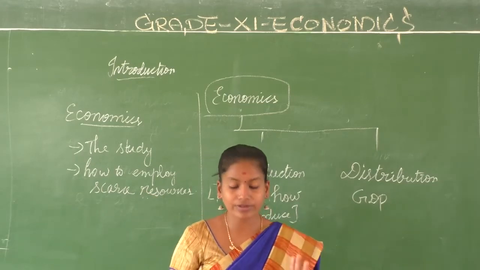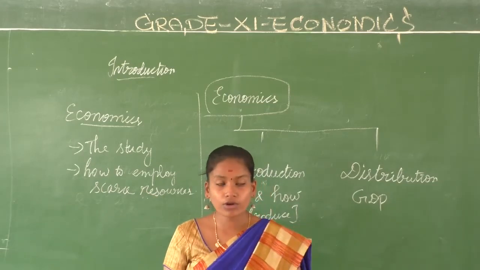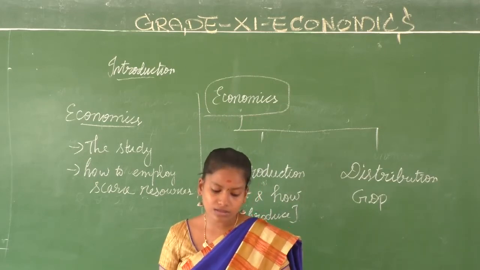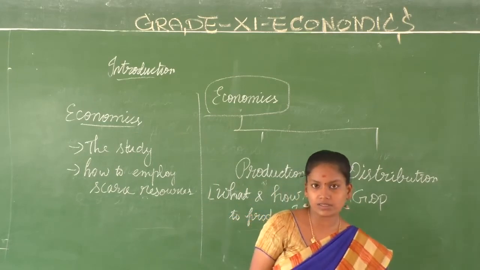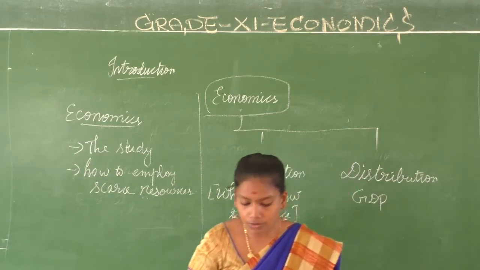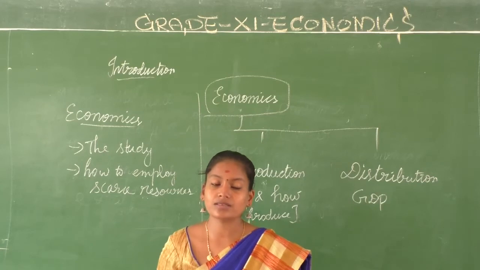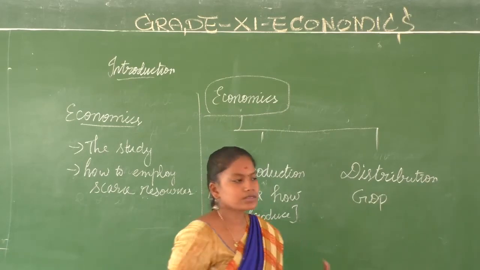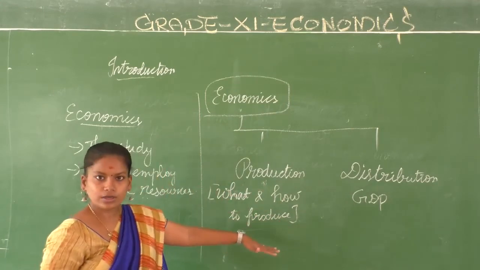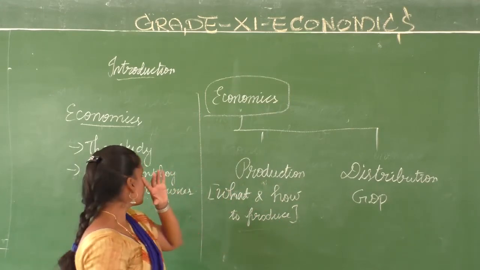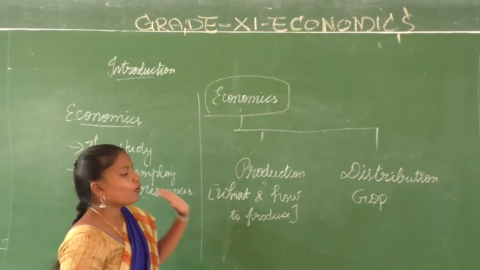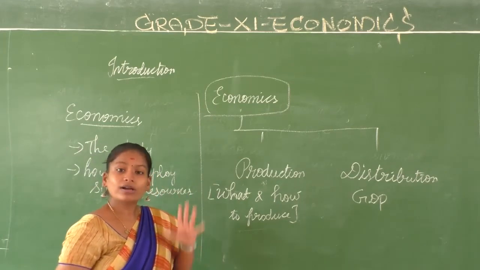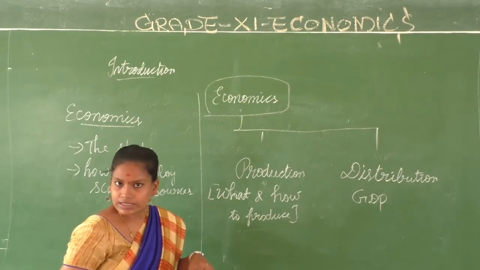So where are you going to use it? And how are you going to produce various commodities to satisfy the wants and needs of the customers? Okay? And how are we going to distribute them for consumption among persons or groups in society? Now we discussed consumption, production and distribution. Now what is economics said to be? Economics is the study of how to employ the scarce resources which have alternative uses, which have various uses.